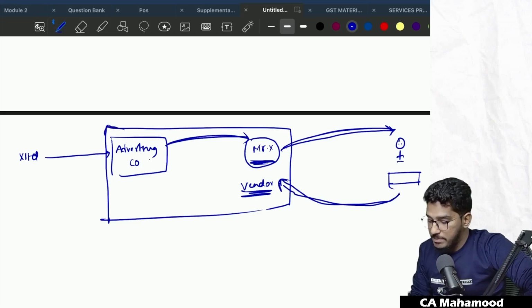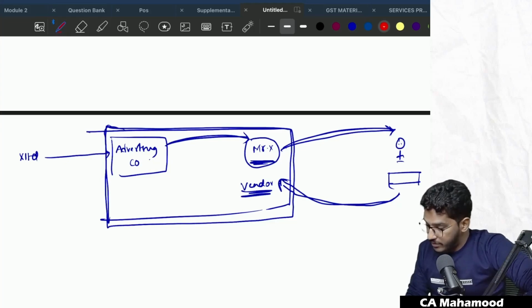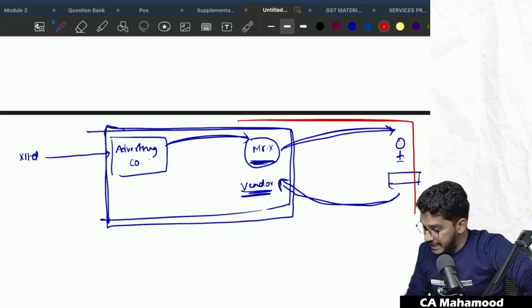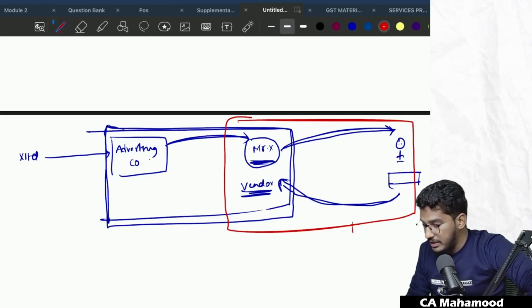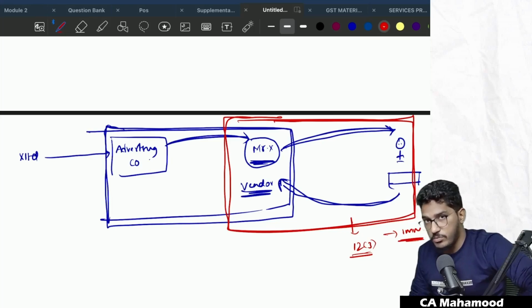So now what is the place of supply? How to determine place of supply between this advertising company and this vendor who is there in between? Able to understand what they are trying to say here? See, when it comes to the service between Mr. X and this ultimate billboard owner, this will be covered by 12 subsection 3. Why? Because this is related to service in relation to an immovable property. So the part between the vendor and the billboard owner and hoarding owner will get covered under 12 subsection 3, because that is service in relation to immovable property.